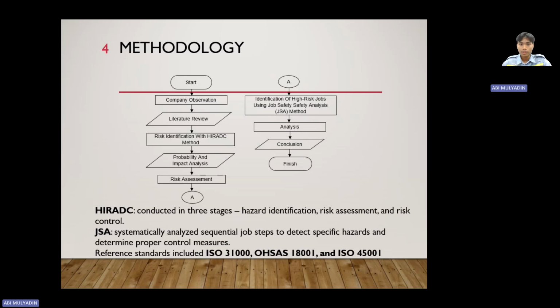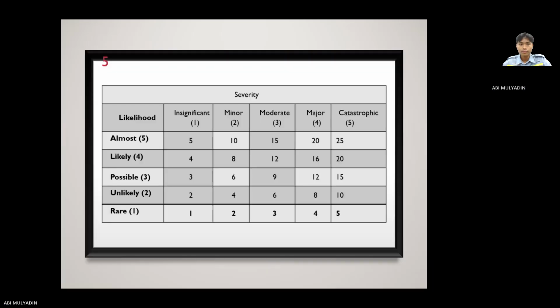Next, identify risk control using the JSA method. Next, analysis and conclusion. This is a table for severity and likelihood.